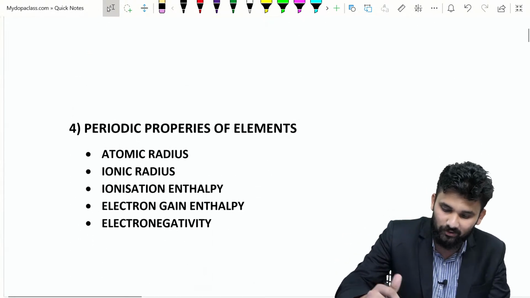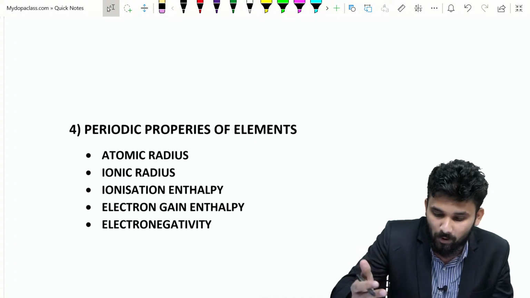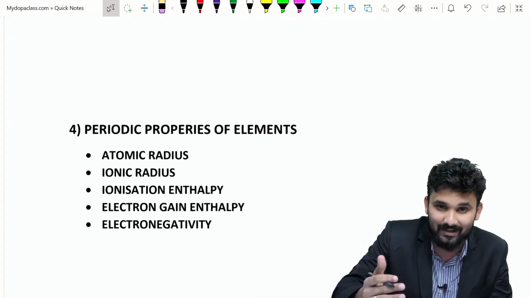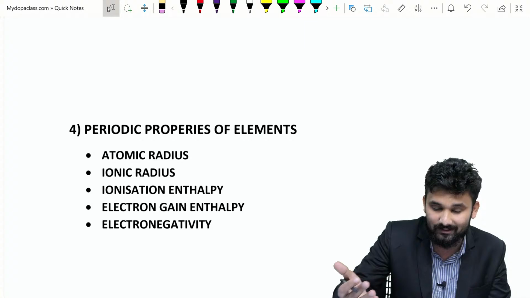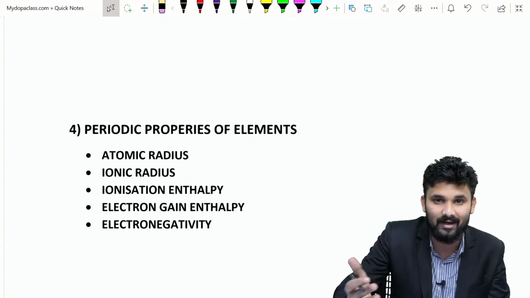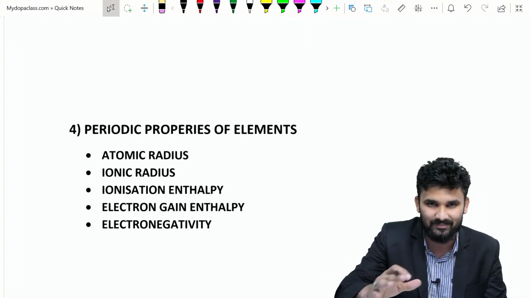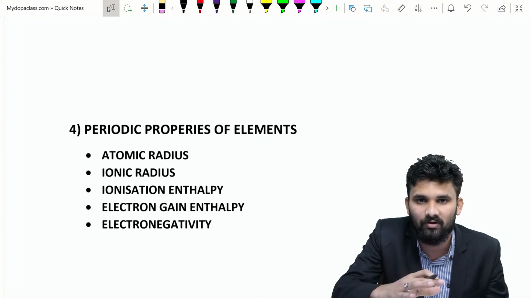And the fourth part of this chapter is the periodic properties of elements: atomic radius, ionic radius, ionization enthalpy, electron gain enthalpy, electronegativity, etc. This is the basic overview of this chapter.